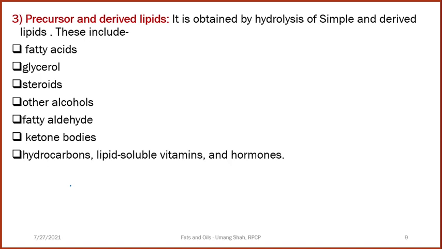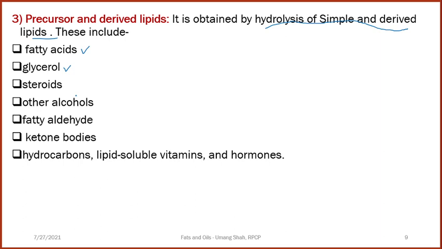Now next is precursor and derived lipid. It is obtained by the hydrolysis of simple and complex lipids. So after hydrolysis, whatever lipids we get are called simple precursor as well as derived lipids. Those are fatty acids and glycerol.